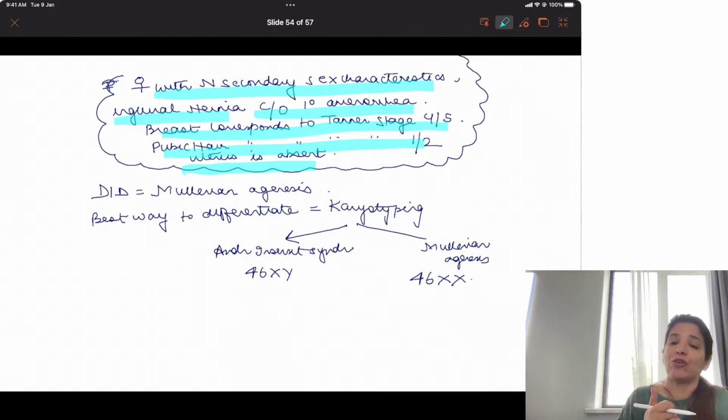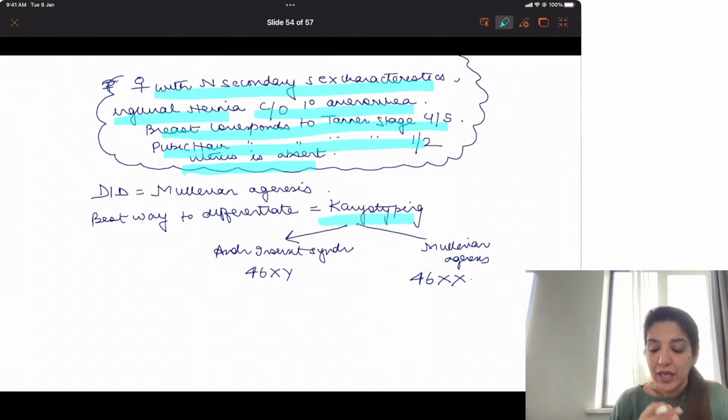Same thing goes for androgen insensitivity syndrome, that their differential diagnosis is Mullerian agenesis, and the best way of differentiating between Mullerian agenesis and androgen insensitivity syndrome is karyotyping. Have you understood androgen insensitivity syndrome? Complete androgen insensitivity? Now tell me,